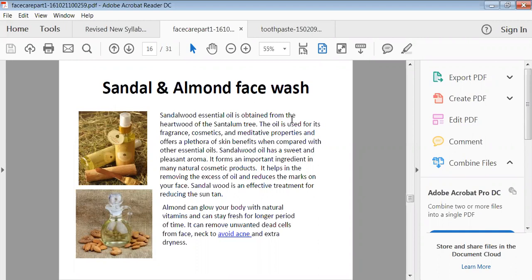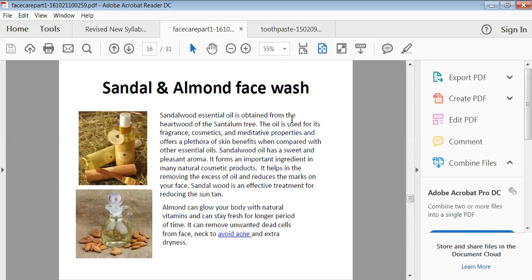Generally it helps in removing the excess oil of your skin, and sandalwood is an effective treatment for reducing sun tan. Side by side, almond oil also has very good uses. Almond oil can make the body and skin glow, and it imparts a natural glossiness to your skin.